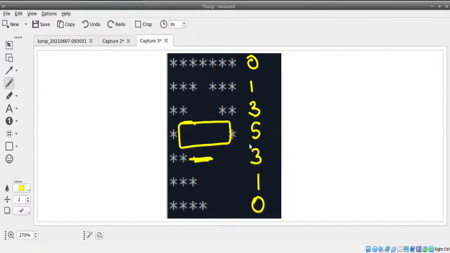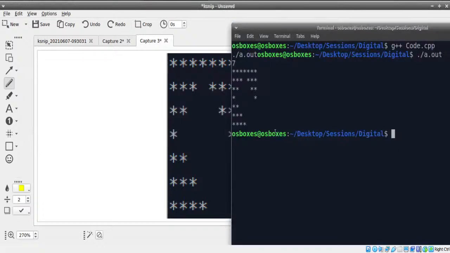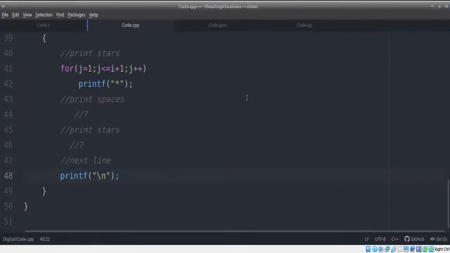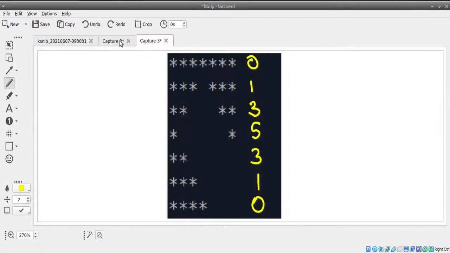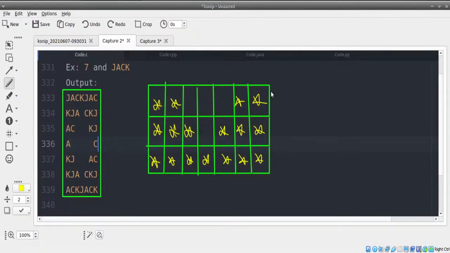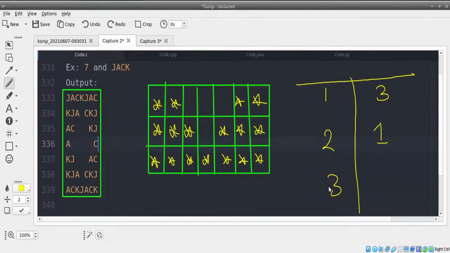Correct, right? So our logic here is that the starting number looks like an AP, because if you see line number 1, 2, and 3: in line number 1 you have 3 spaces, line number 2 you have 1, and line number 3, since we have no spaces, I'll write it as minus 1.